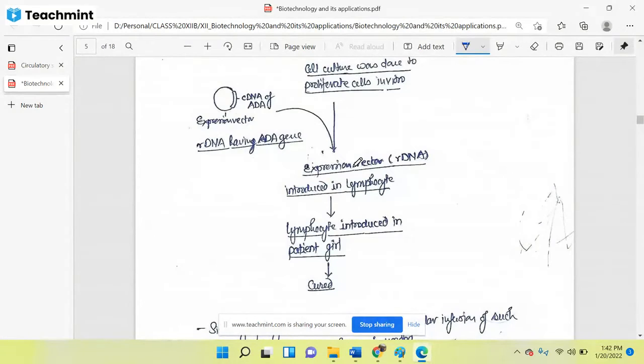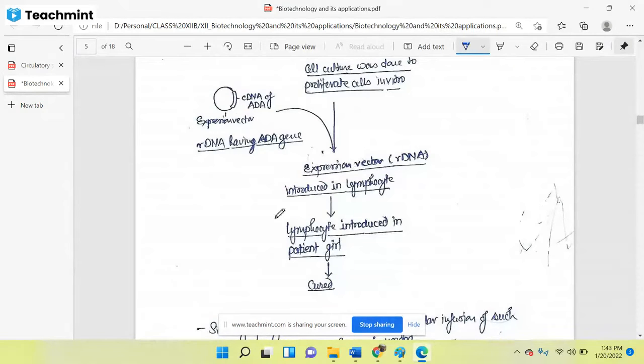So here previously the product was injected, but after seeing that all the proteins had been consumed, after some days the whole protein will be consumed, then they inserted the recombinant DNA in the particular cell, means the lymphocyte cell. And these lymphocyte cells in cultured medium, they took and injected in the bone marrow.